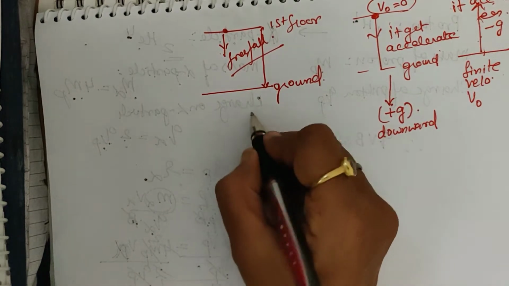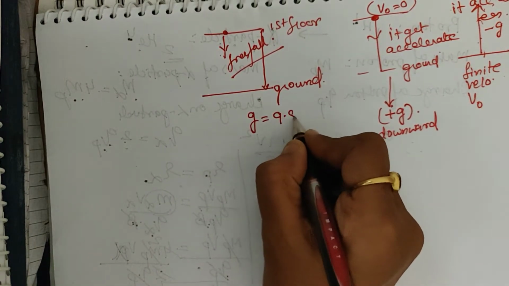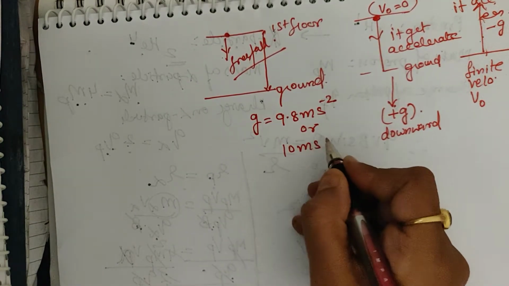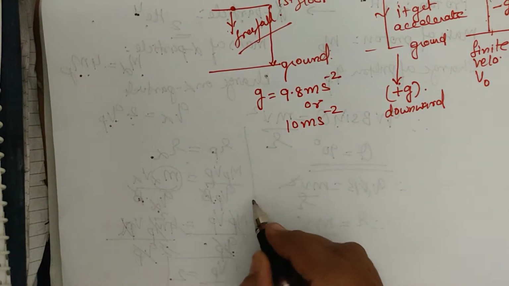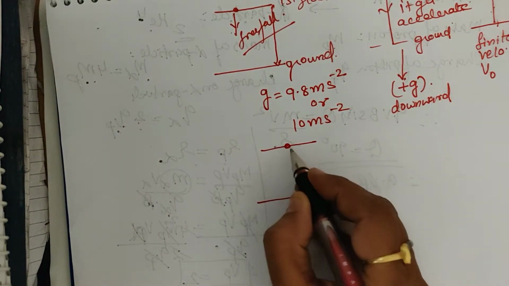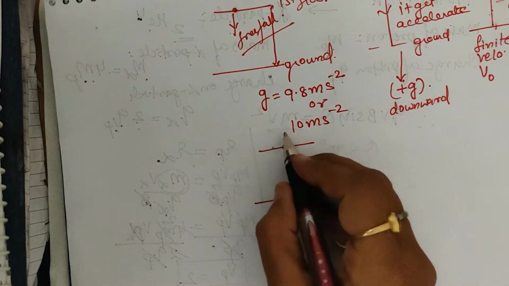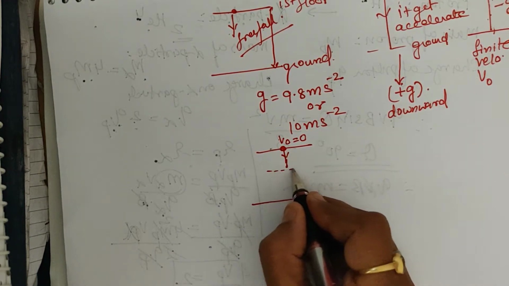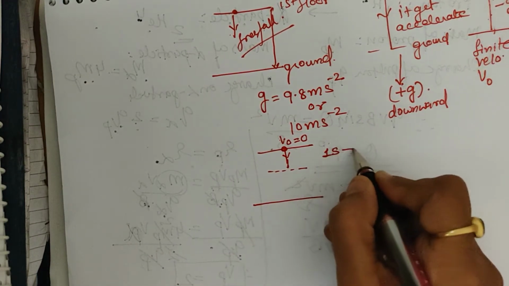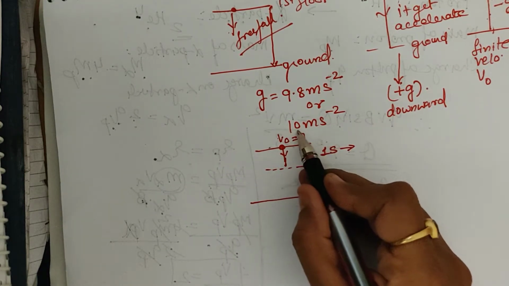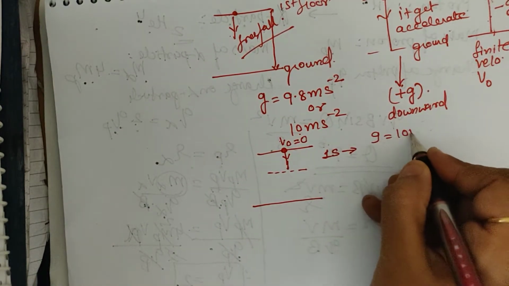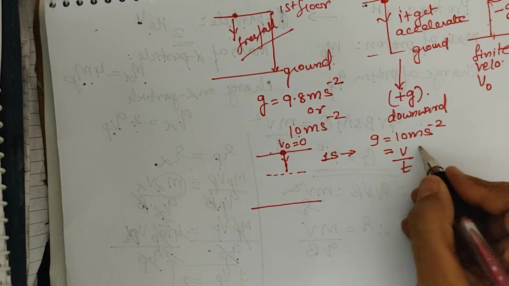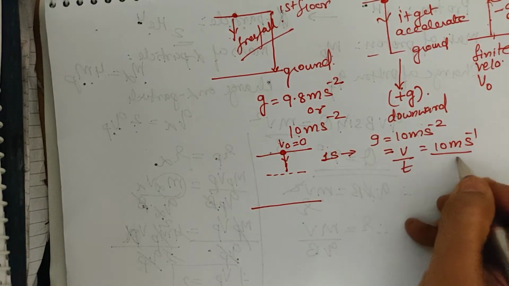We know that acceleration due to gravity is generally 9.8 meter per second square. From the calculation point of view, suppose I take 10 meter per second square. Now suppose I throw a body from the first floor. We know its initial velocity is 0. But when it travels 1 second, what does the value of g say? g is 10 meter per second square. It means, what is g? g is ultimately velocity upon time, so that is 10 meter per second upon second.